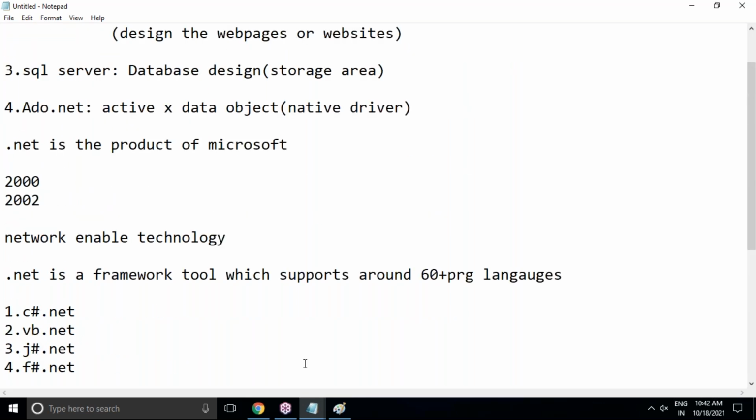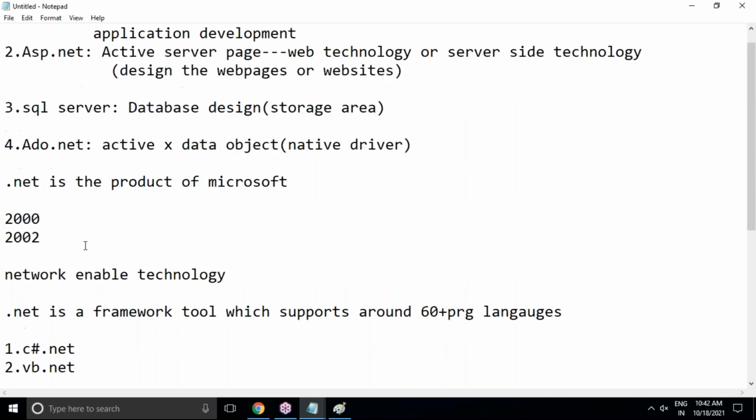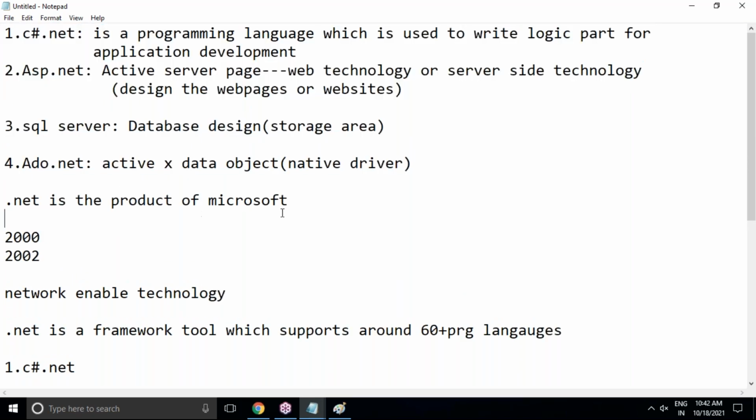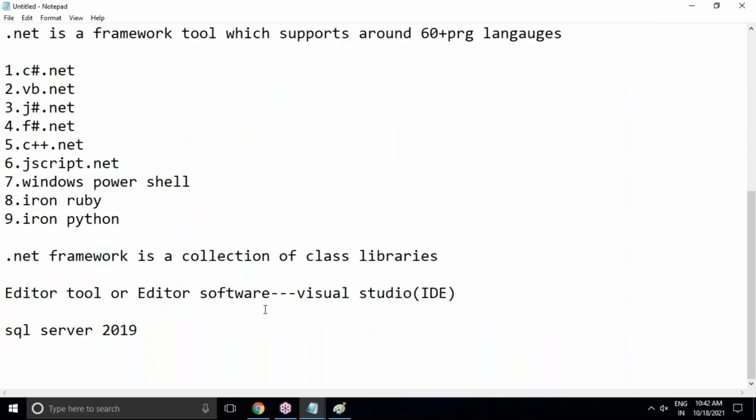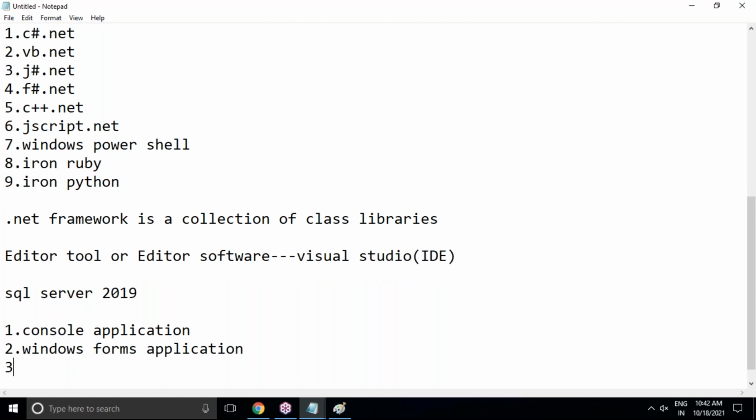So this is what I'm going to cover in our session: the .NET Framework and .NET languages. And what kind of general applications can we develop using .NET? We can focus on console applications, which are standalone applications, Windows Forms applications, and mostly I'm going to focus completely on ASP.NET web applications.